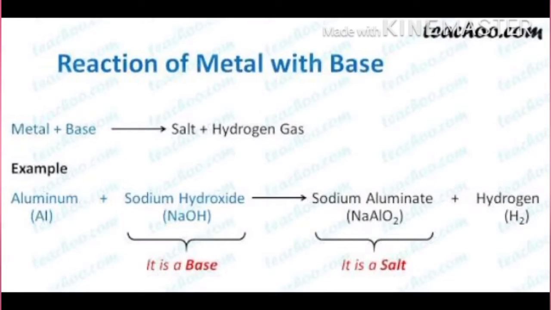Now, the fourth property of metal is reaction with base. Most metals do not react with a base, but there are some metals that react with a strong base. When a metal reacts with a base, it forms a salt and hydrogen gas is evolved. For example, aluminium. When this metal reacts with sodium hydroxide, it forms sodium aluminate plus hydrogen gas, which evolves. Now you can watch the video related to this property.